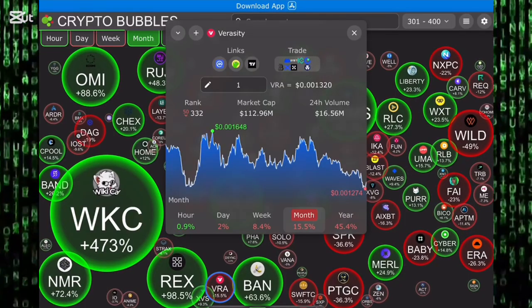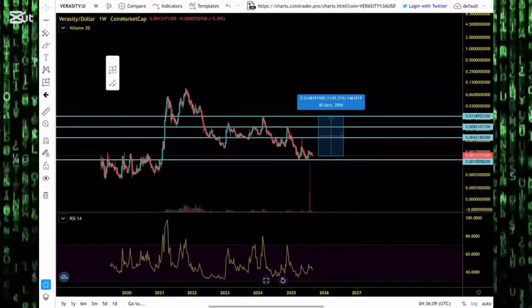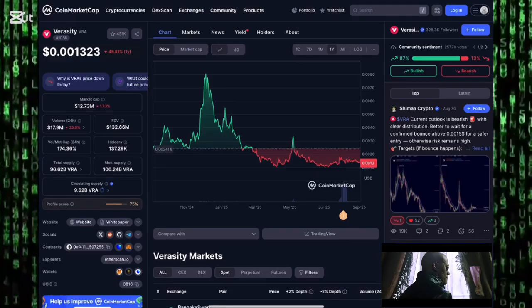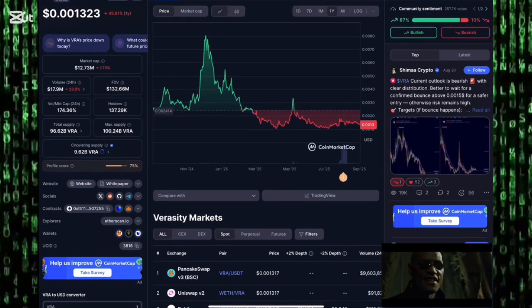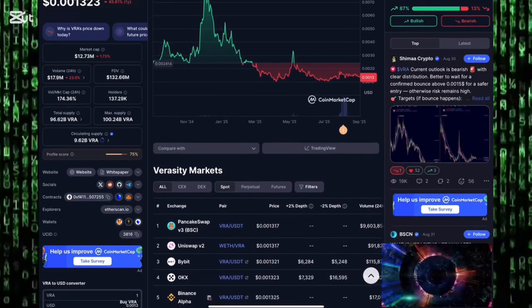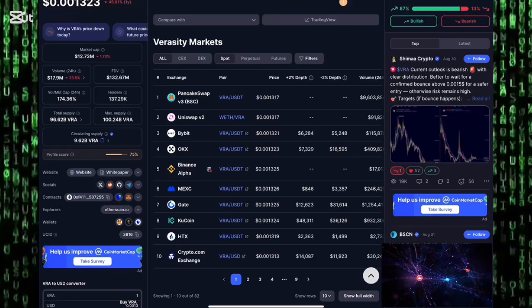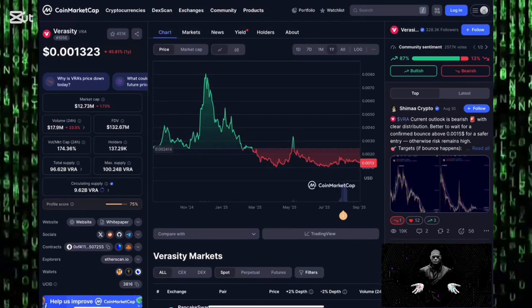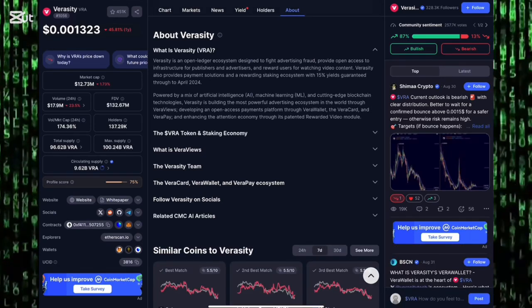So you expect their attention to shift next to the altcoin market. I expect them to go look up altcoins like Verasity. So in the coming days and coming weeks, watch out for an increase in trading volume for Verasity, and also watch out for an increase in the market cap of Verasity. If you want to get some Verasity for yourself, you can get some on Binance, on Uniswap, on Bybit, on OKX, and anywhere you get your popular altcoins.